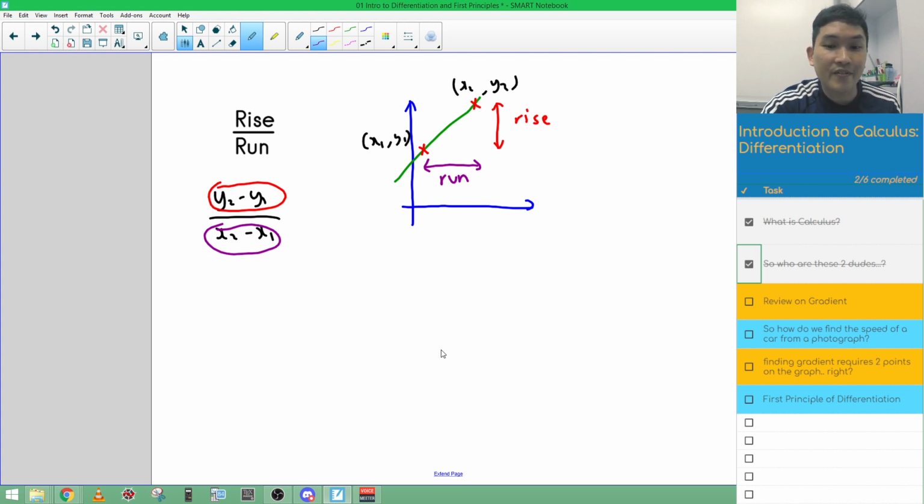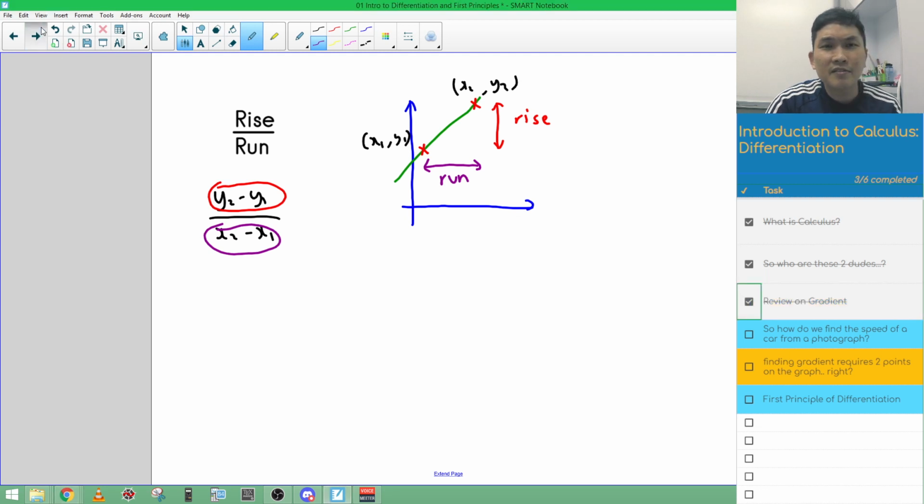So that was a very, very quick recap. If you're still not sure on this, you need to go and revise your straight line graphs. Very important before you start on differentiation. Again, I'm going to go ahead and check that off.